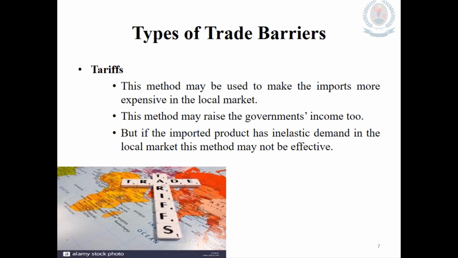But there's one argument. If these imported goods have inelastic demand, even though the prices are high, customers will definitely purchase the imported items. Therefore, the government must consider whether these imported items have inelastic demand or elastic demand. If the product has inelastic demand, there is no use of imposing tariffs because they are unable to get the expected objective.